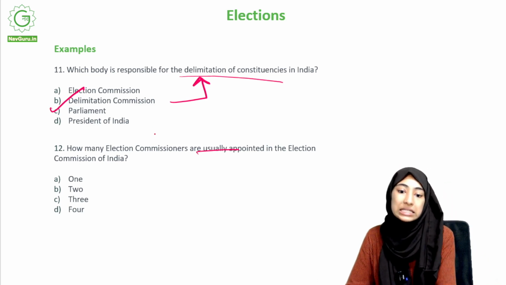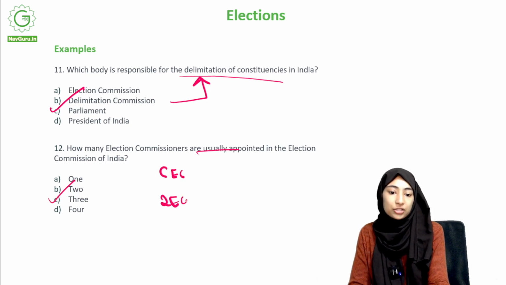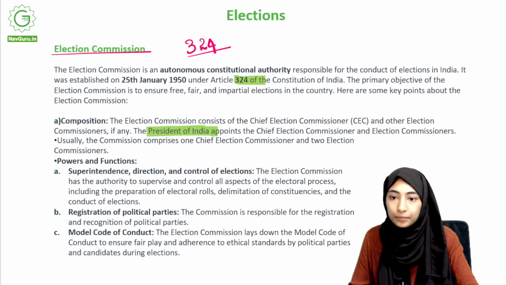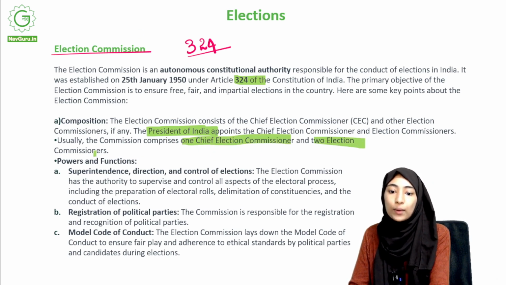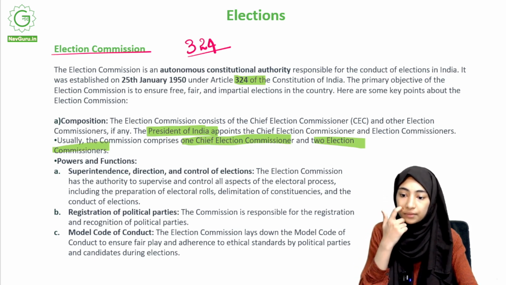Right, so the answer is 3. How is it 3? There is one chief election commissioner and then 2 other election commissioners. This is how the system usually works. Where had we studied this? Yeah, usually the commission comprises one chief election commissioner and 2 election commissioners. So this is how you have 3 election commissioners.